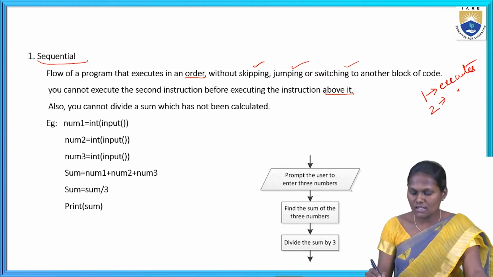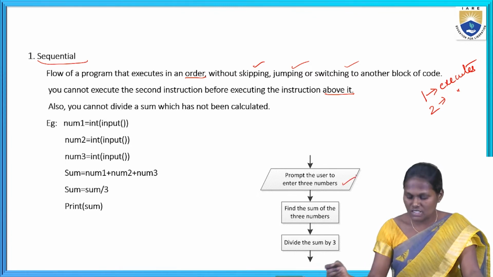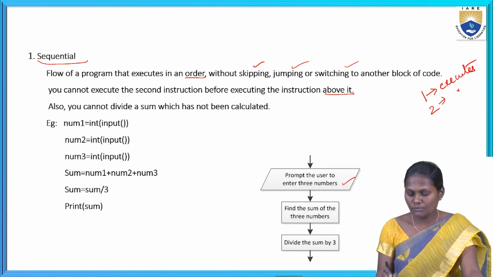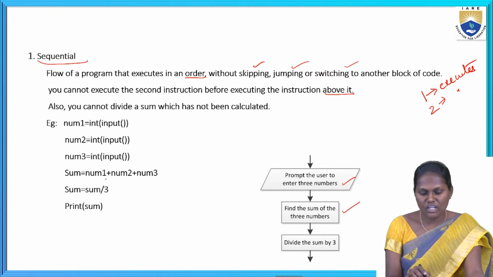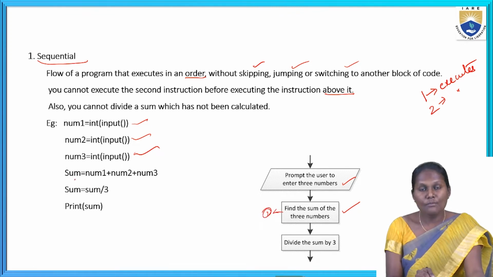You can see here I have taken a flowchart also. Prompt the user to enter three numbers. Here I am going to enter the three numbers. In the next step, find the sum of three numbers. Assume 1, 2, 3. Then the sum of n1, n2, n3: the n1 value, n2 value, and n3 value are added.